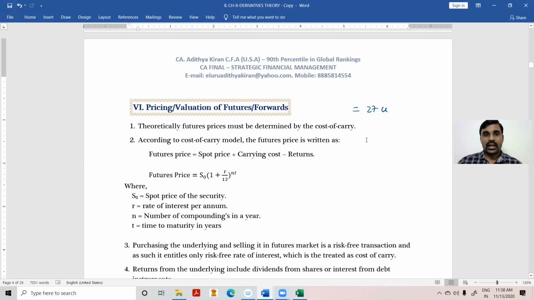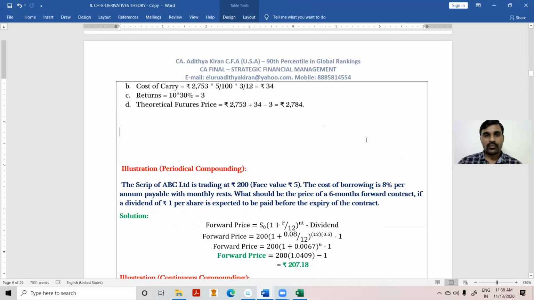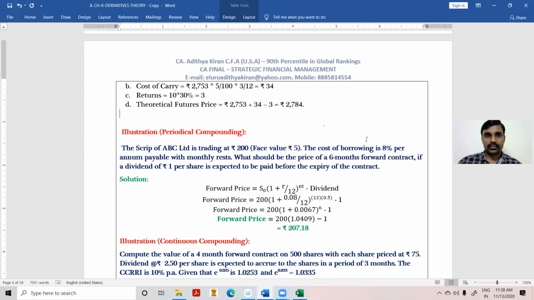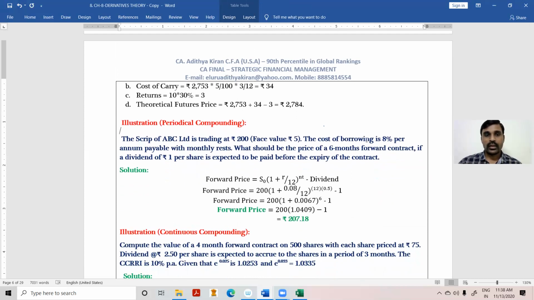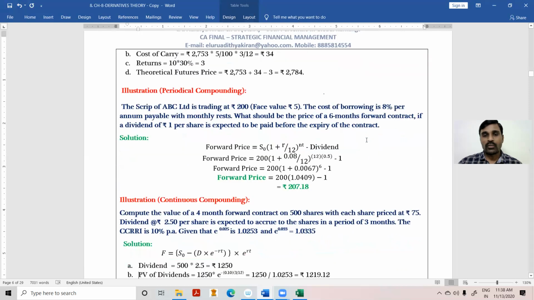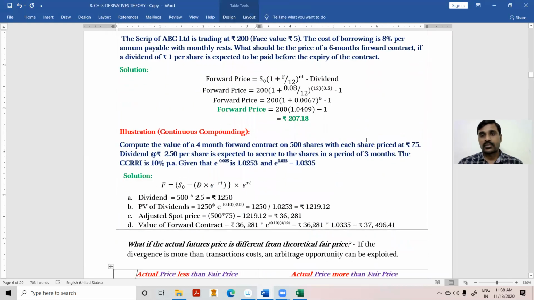Okay, right. Now look at this point. Continuous compounding. Compute the value of a 4-month forward contract on 500 shares with each share price at rupees 75. Dividend at rupees 2.5 per share is expected. Very important point. Here we have solved this problem.